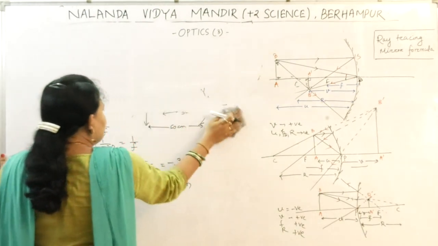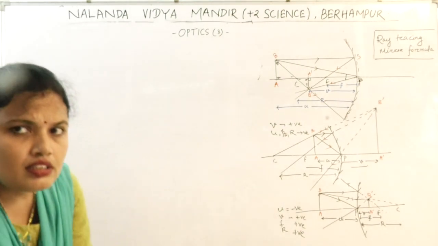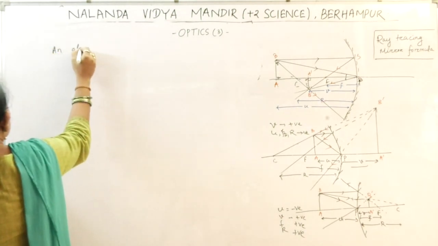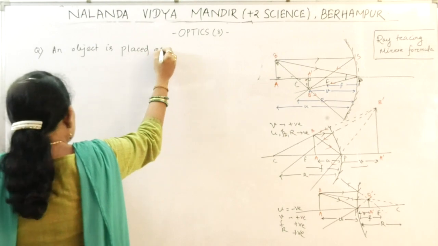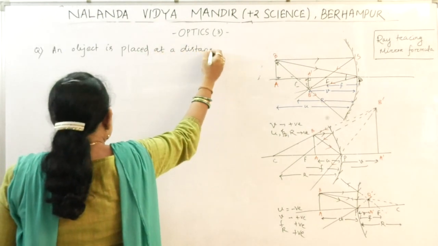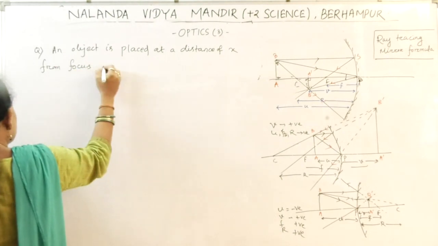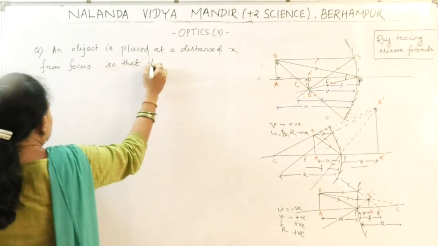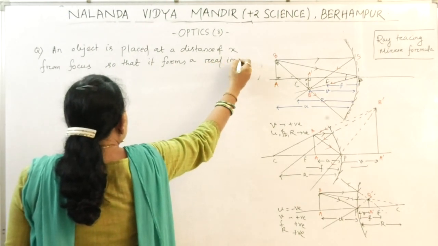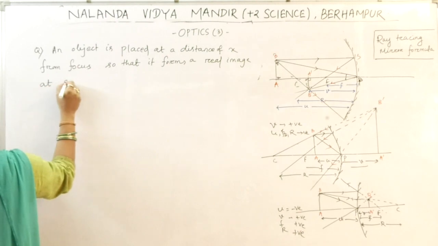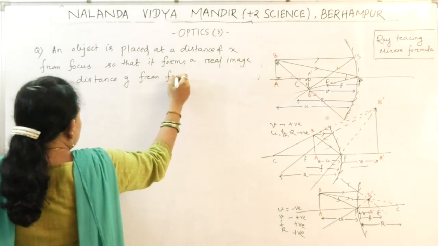Let us write down another question. An object is placed at a distance of x from focus so that it forms a real image at a distance of y from focus.